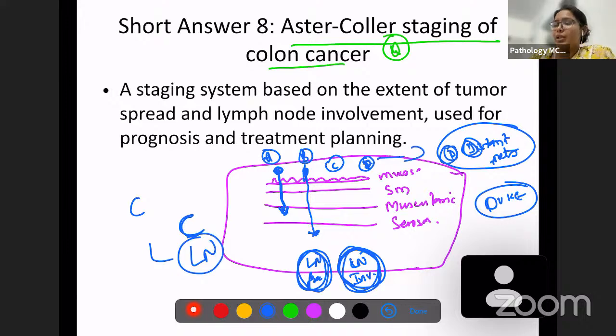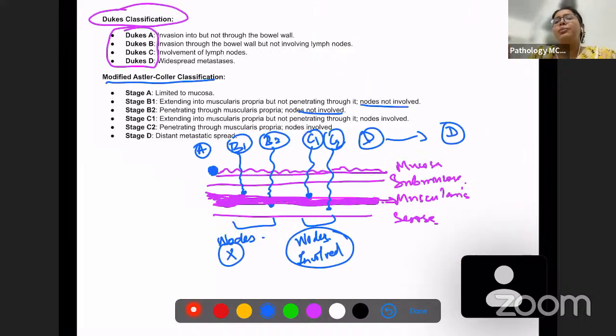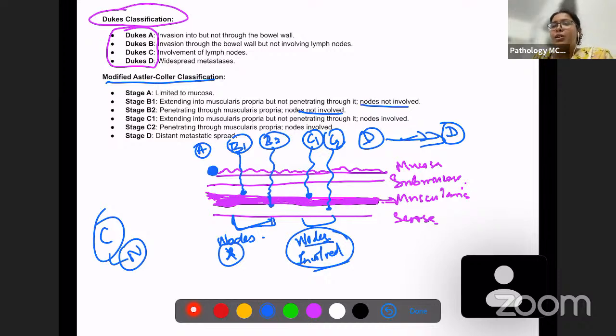D is distant metastasis. Now, modified Astler-Coller. A, only mucosa. B1, B2. B1, just touching the muscularis. B2, penetrating the muscularis, but nodes not involved in B. C, again you see C, nodes involved. Similarly, nodes involved in C also. D again, distant metastasis. So this is the staging system of colonic carcinoma, which they have asked. Okay, now let's move on to discuss a few MCQ questions.